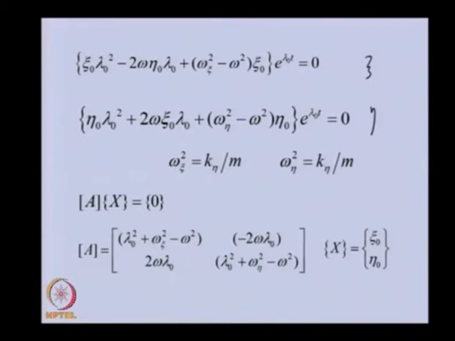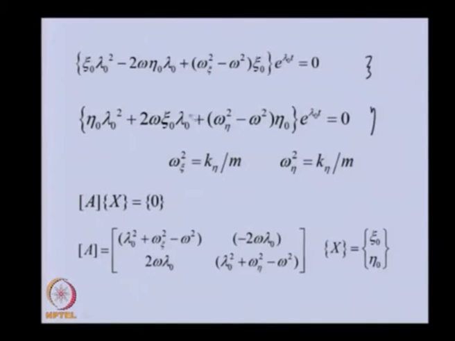So, basically we are writing this in a matrix form, in which xi naught and eta naught form this particular vector, and all the coefficients of these in these equations are here. So, this is the coefficient of eta naught in the first equation, and this is for xi naught in the first equation, and similarly for this equation.